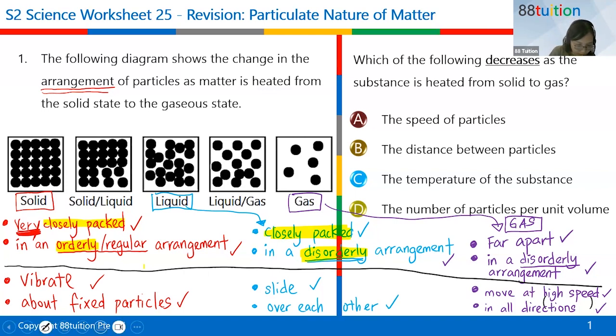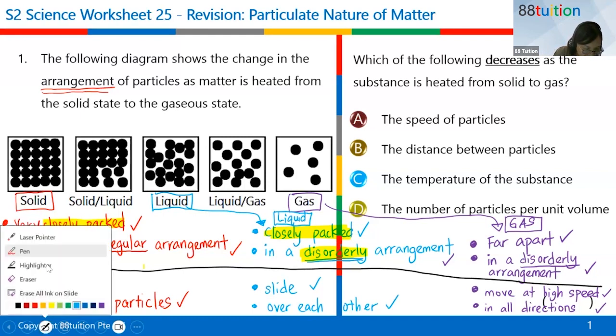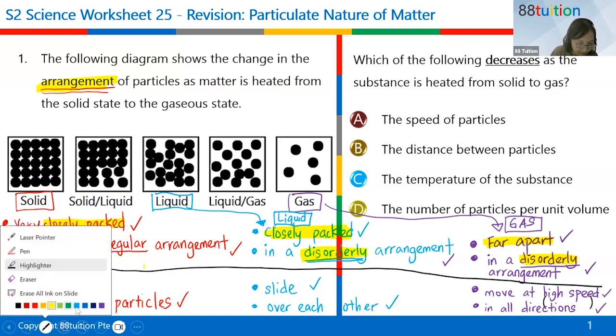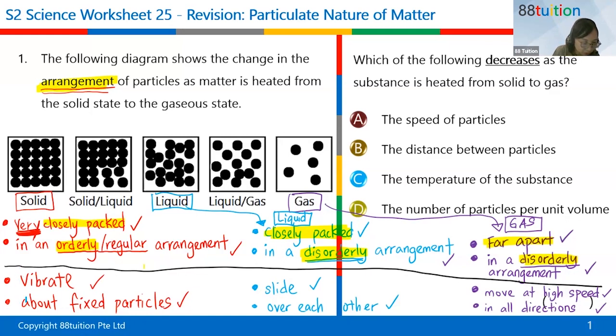I'm going to write this so that you all don't get mixed up. This is liquid. The blue one is liquid, the purple one is gas, and the red one is solid. Okay, so I'll change to highlighter. So this is far apart and disorderly. Those highlighted words are all for arrangement. Then those that I did not highlight, maybe in blue, all these vibrate about fixed position. Sorry, not fixed particles, I spelled it wrongly, fixed position.